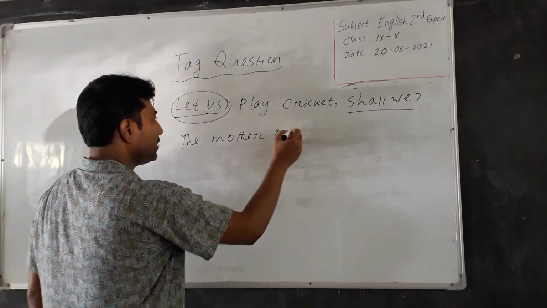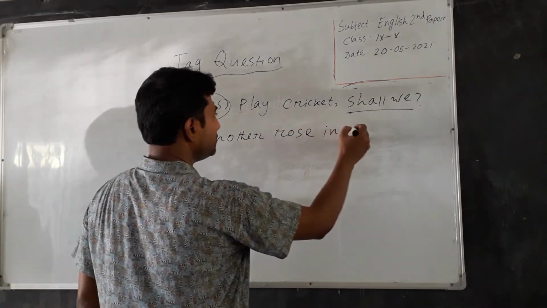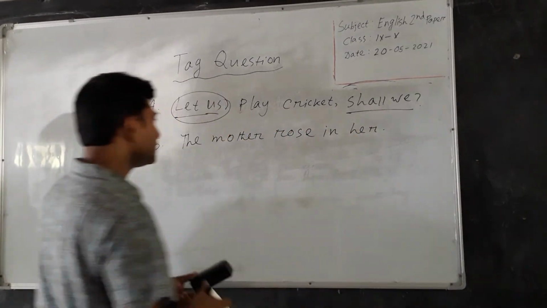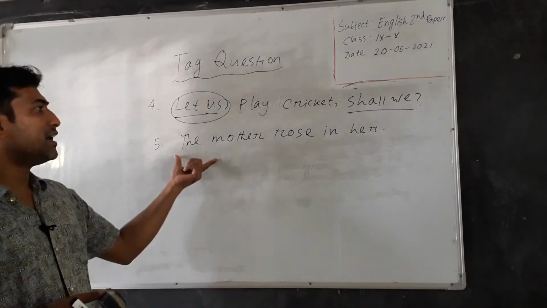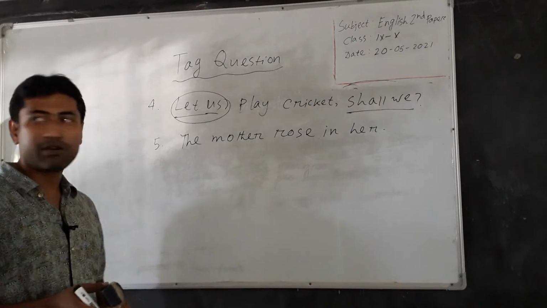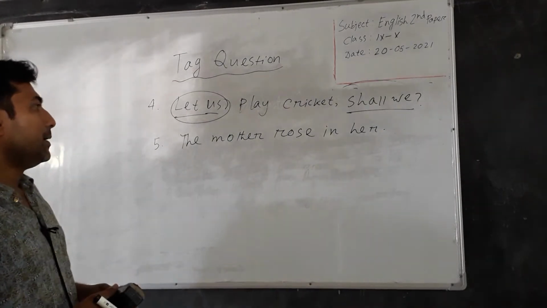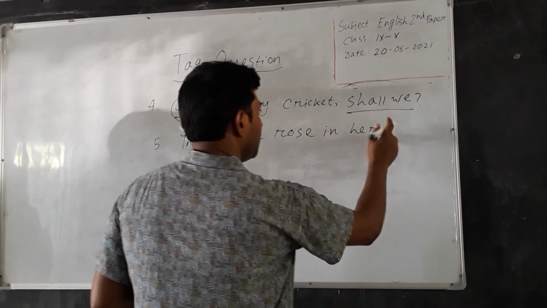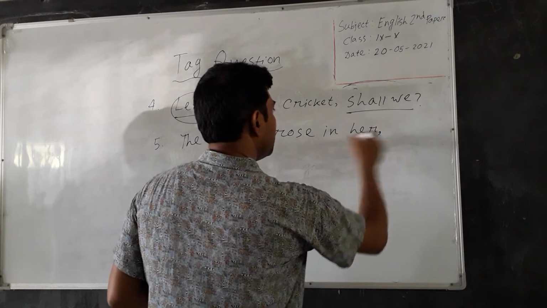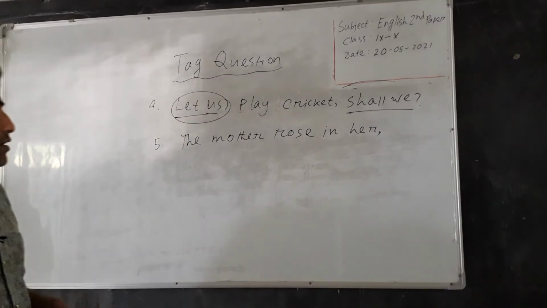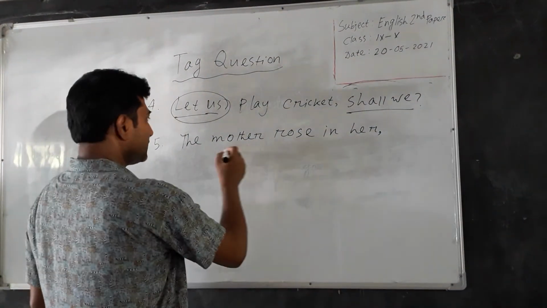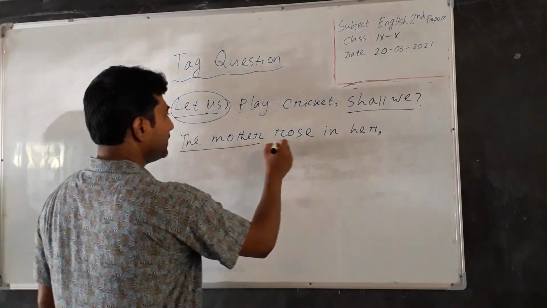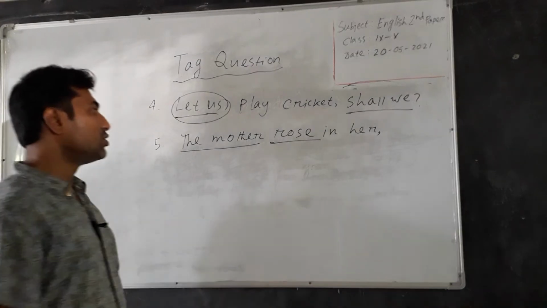The mother rose in her. Dear students, this is an assertive sentence and it is an affirmative sentence. Dear students, here the subject is the mother and then the verb is rose.